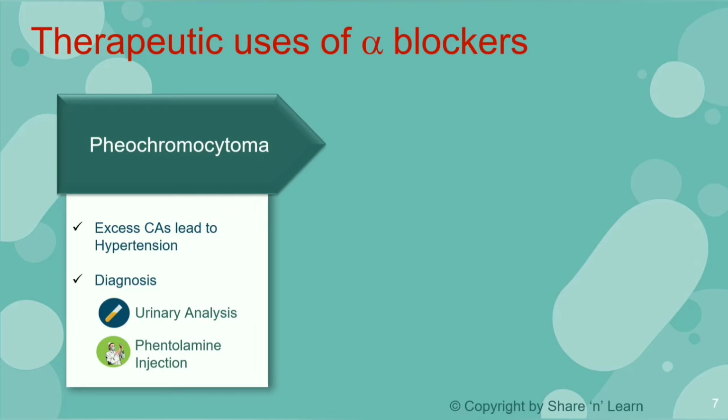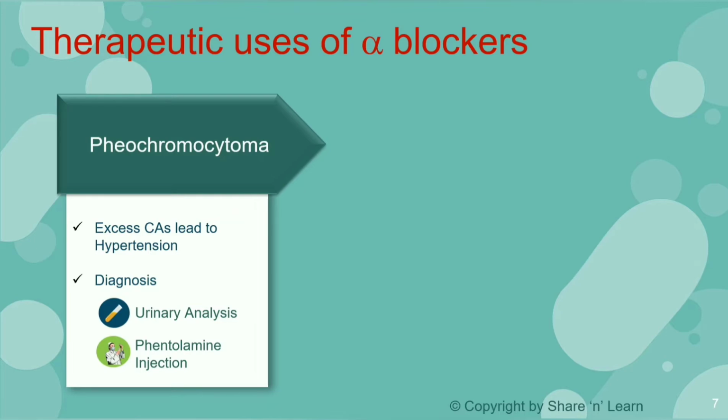In urinary analysis, the levels of catecholamine metabolites such as VMA, normetanephrine or metanephrine are estimated in the urine. And extraordinarily high levels of these metabolites are indicative of this disease.